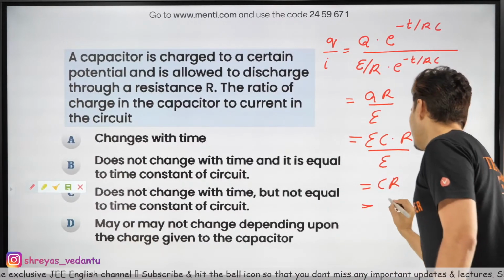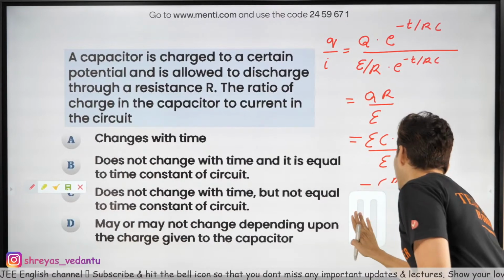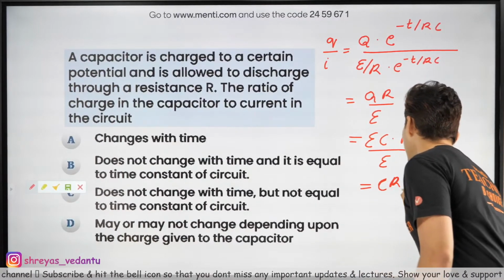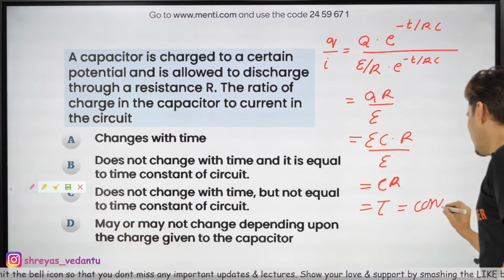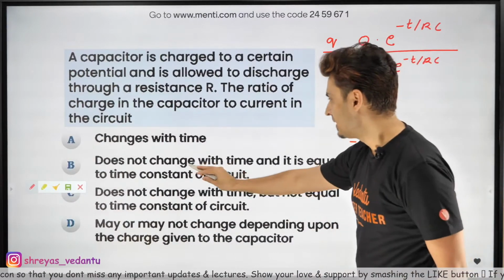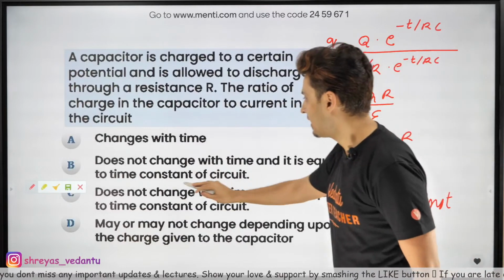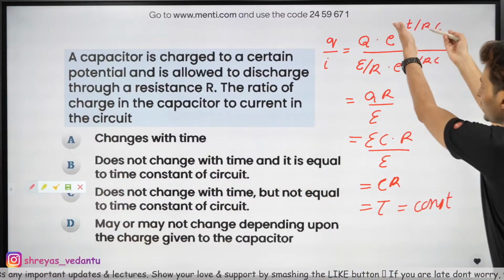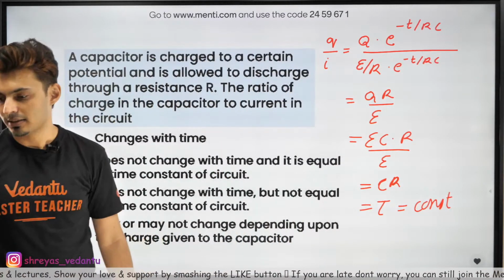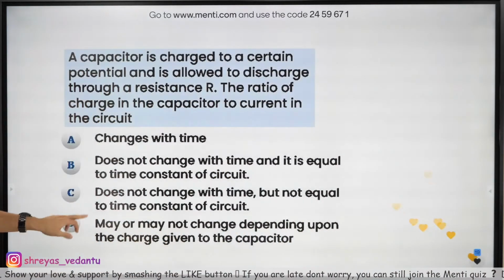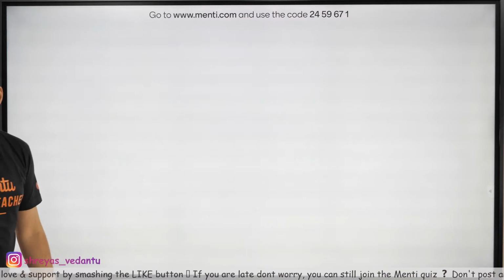Now what is CR? That's the time constant. What is CR, guys? Or RC? Basically it is the time constant. And that time constant is always a constant. It does not change with time and is equal to the time constant of the circuit. So if you know the formulas, within 30 seconds you will get it. Yes. Excellent. So that's the answer, guys. Let's go to the next question.